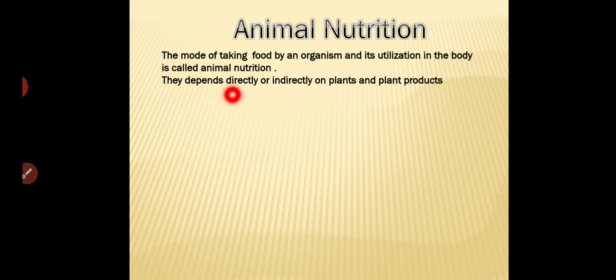So they depend directly or indirectly on plants and plant products. Not only we human beings, almost all animals depend on plants directly or indirectly. So this is the process of nutrition: the taking of food and its utilization in the body is called nutrition.